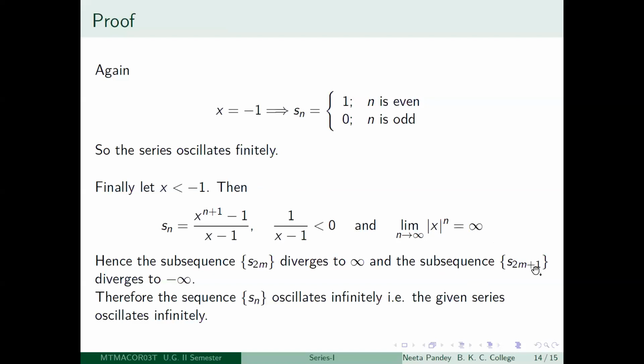So finally S2m plus 1, this subsequence will diverge to minus infinity. So you have a subsequence which diverges to infinity, and a subsequence which diverges to minus infinity. So given any positive number m, you are always going to get a term of the sequence which is greater than m, and you will get a term of the sequence which will be less than minus m. So there will be an infinite oscillation in this case, and hence the series will oscillate infinitely.